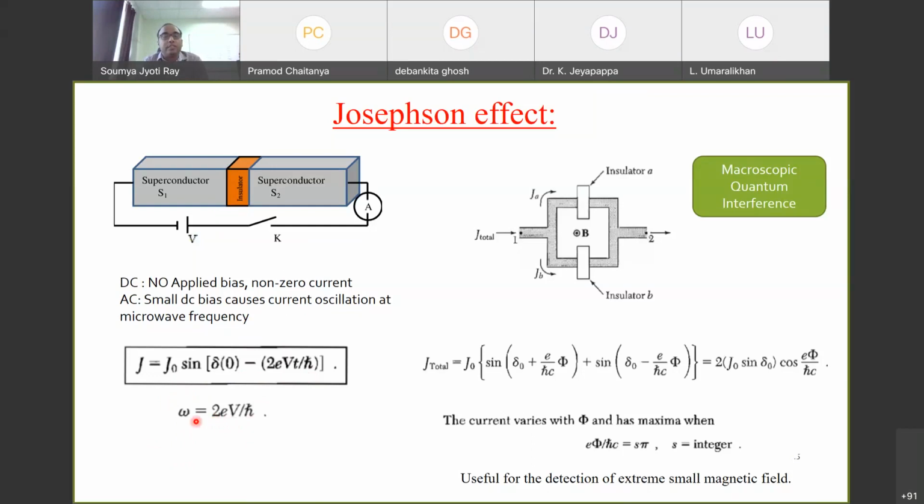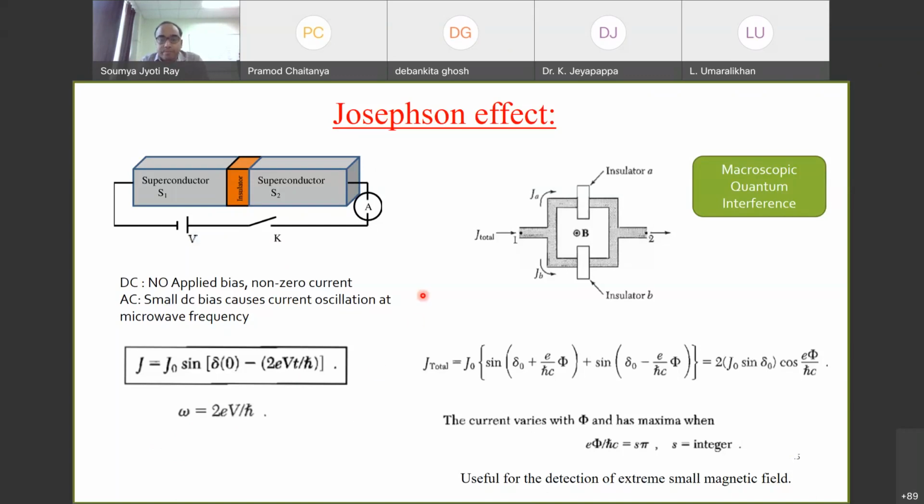This effect was first discovered in, I think, 1962 by a scientist called Brian Josephson from the UK, and he was awarded the Nobel Prize because of this. So this is a structure which has wide use. We'll see it later.